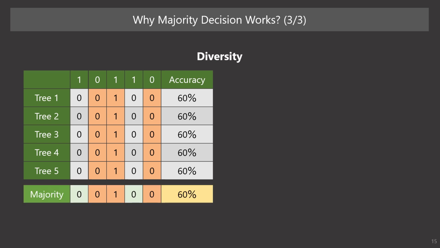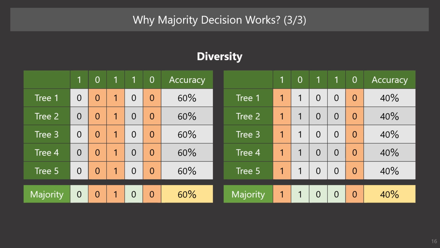In this case, all trees give the same answers. So, the conclusion of the majority decision will be exactly the same as that of each tree. This principle holds even if the accuracy rate of each tree changes. So, the majority decision is not worse than the decisions by each single tree, but no better than that. Therefore, majority decision is not meaningful.